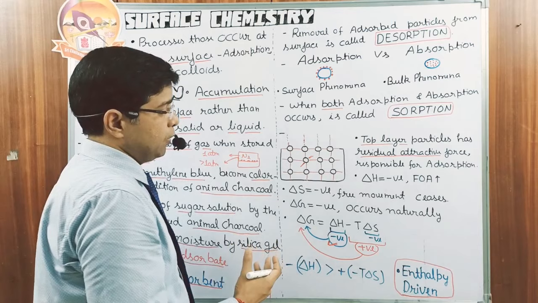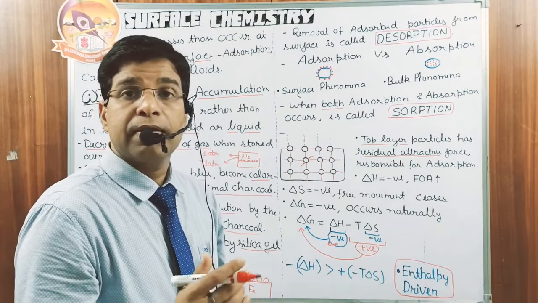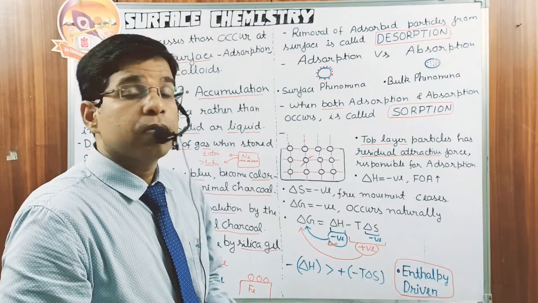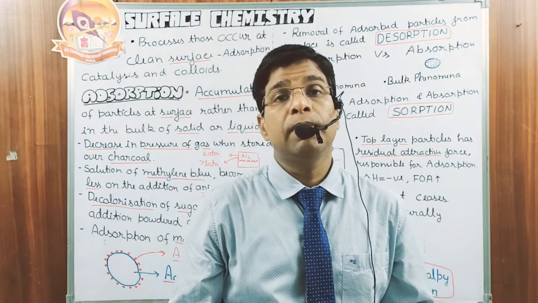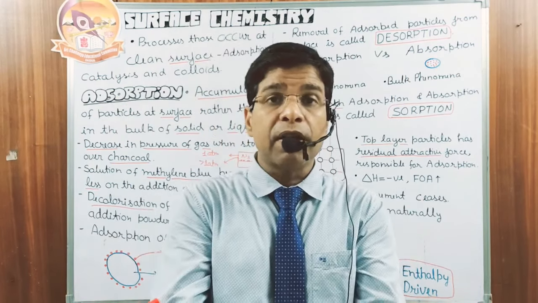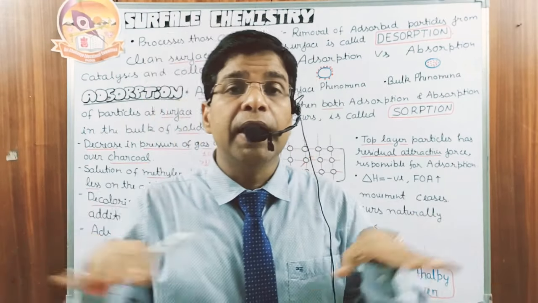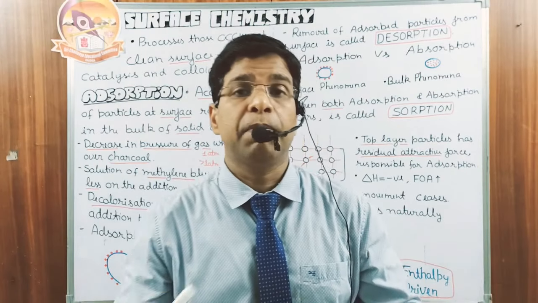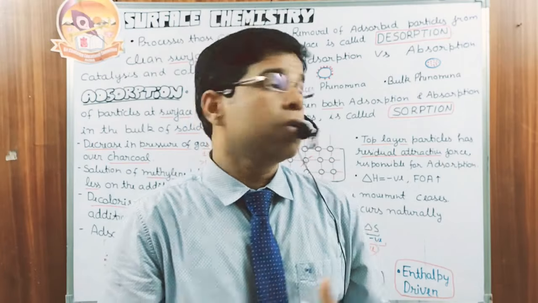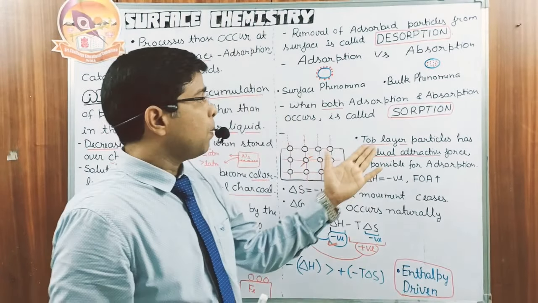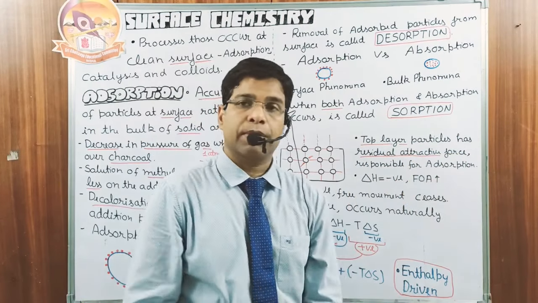So due to that, valency decreases, surface energy increases, instability increases. So what do they want to do? These particles of the surface, due to the residual valency, residual force of attraction, try to attract the particles of some other substance. When these particles adsorb at the surface, their residual valency becomes fulfilled. So look, why do we have adsorption? The top layer particle has the residual attractive force responsible for the adsorption.